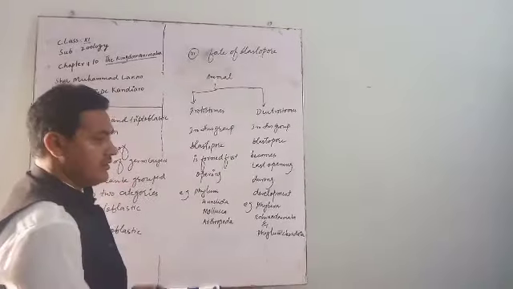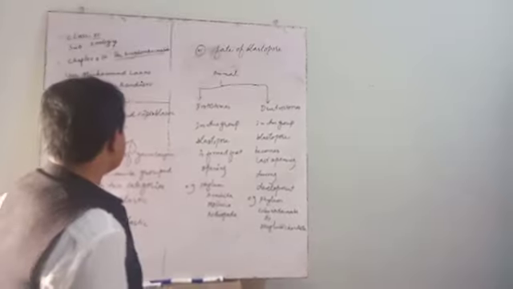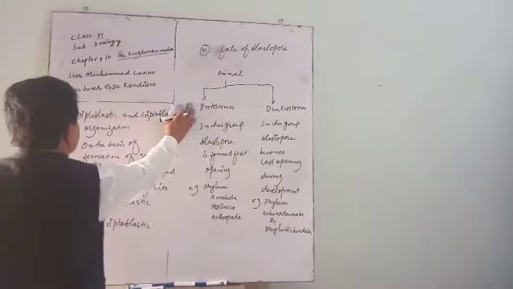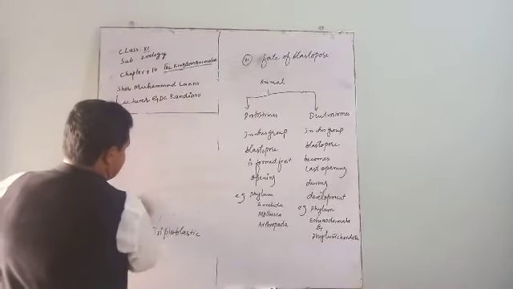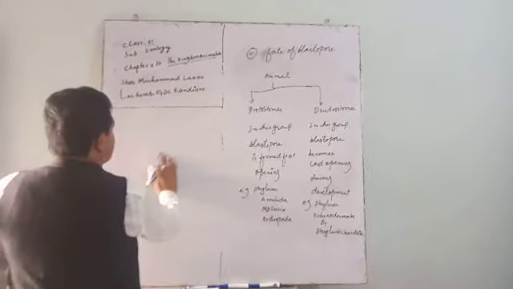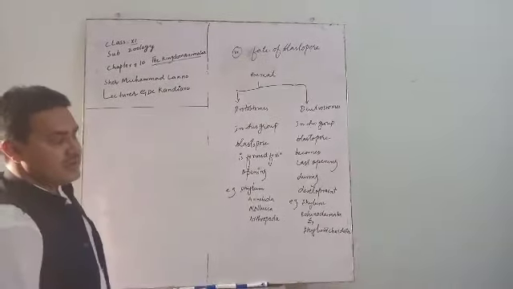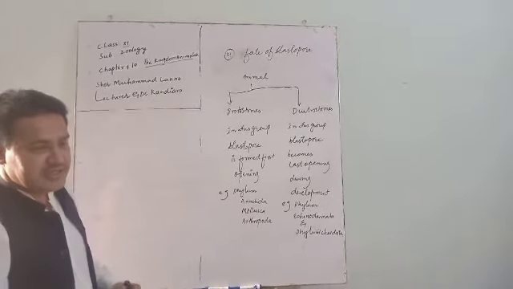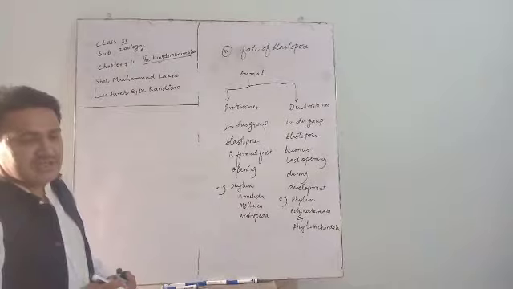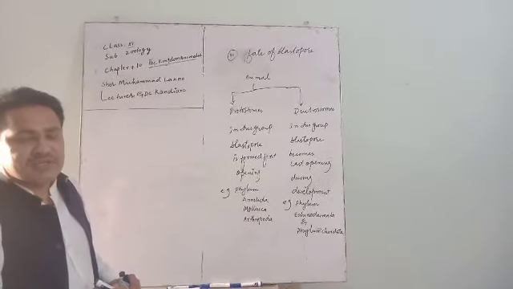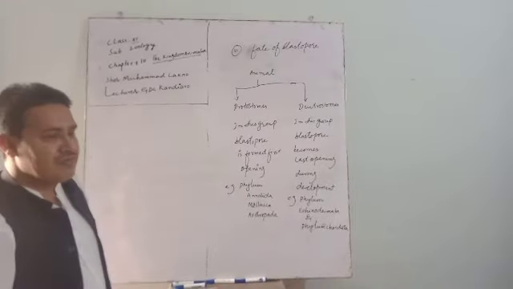Now we turn to our next topic: phylum Porifera. First of all, I have to teach you that there are 33 phyla in the animal kingdom, but we study only 9 phyla out of 33. So I am writing here the names of the phyla.